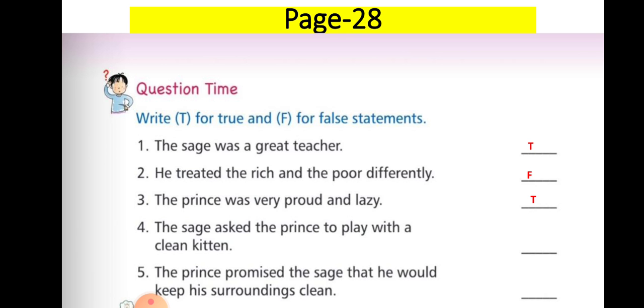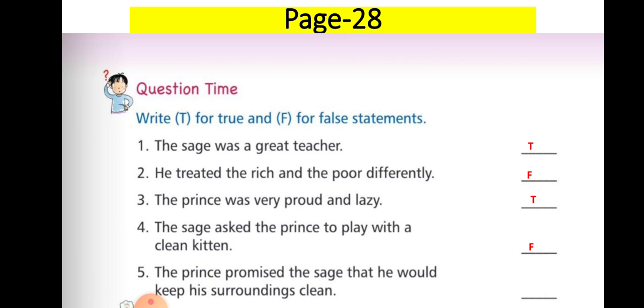The fourth one is, the sage asked the prince to play with a clean kitten. So is it true, my dear kids? Did the sage ask the prince to play with a clean kitten or a dirty kitten? Yes, the sage asked the prince to play with the dirty kitten to teach him a lesson. So the answer is false. Please write down F over here.